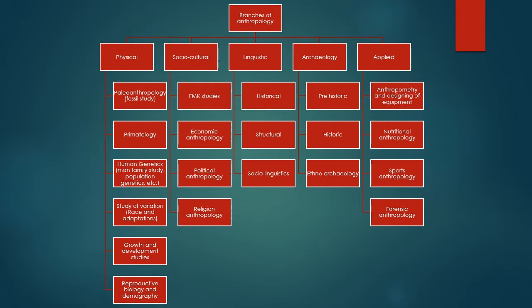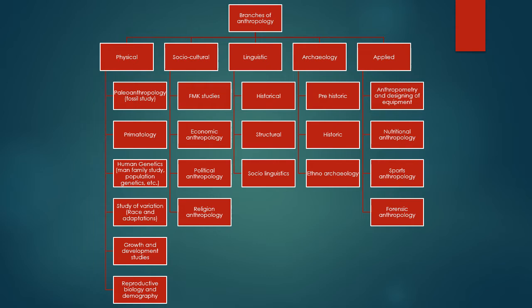And lastly is the anthropology of religion. It deals with how the evolution of religion takes place, what the different kinds of religion in society are, what the different kinds of rituals are, and what the different kinds of religious practitioners in society are. So this is about socio-cultural anthropology.